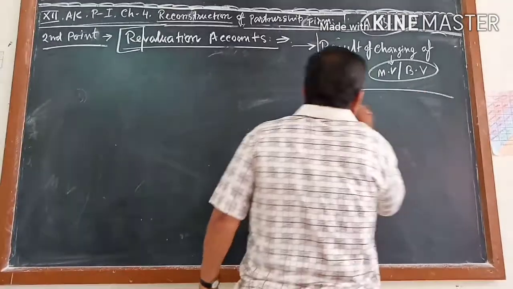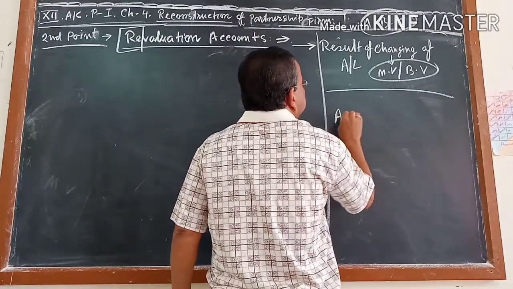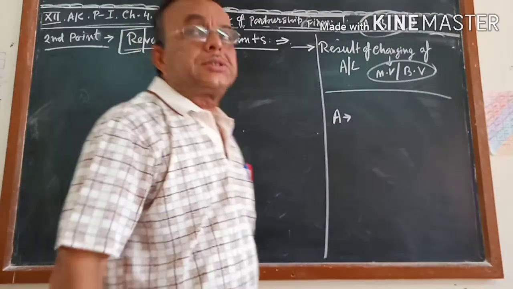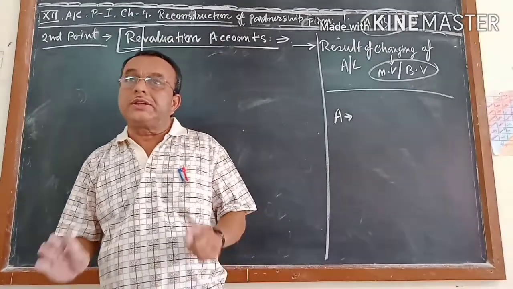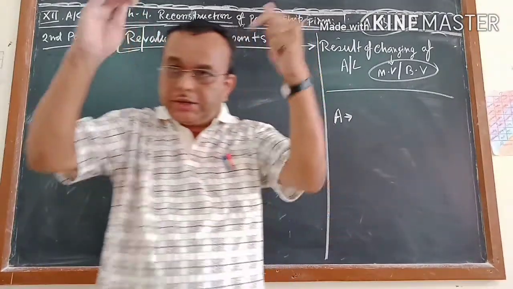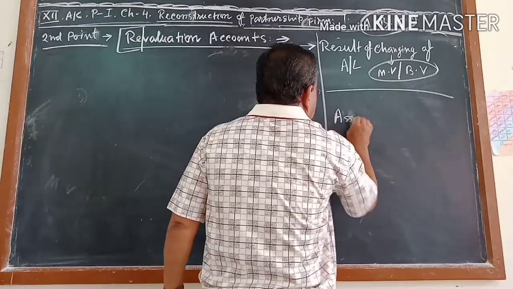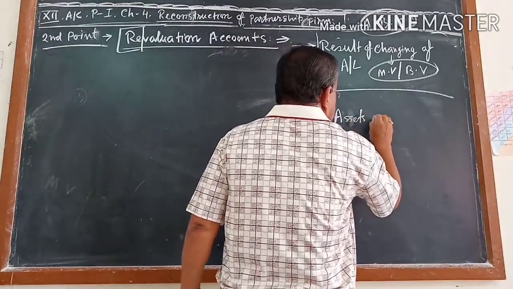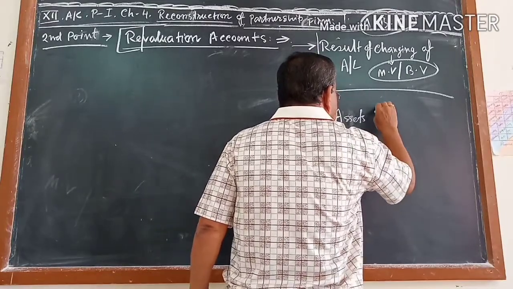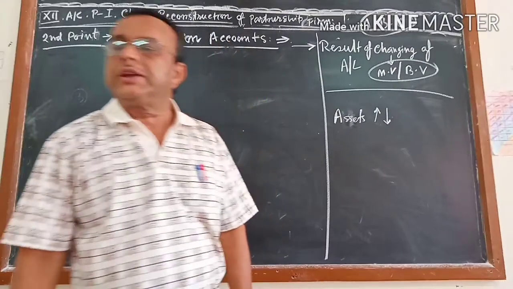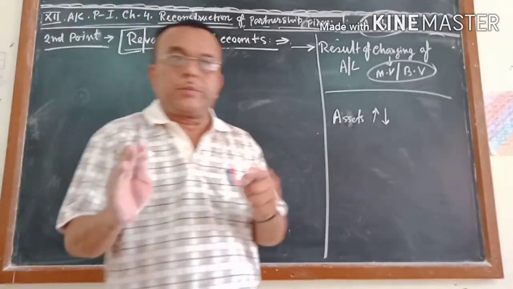In case of assets, it can change either by increasing or by decreasing. What increases or decreases? Book value and market value.